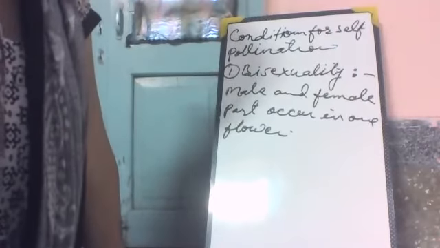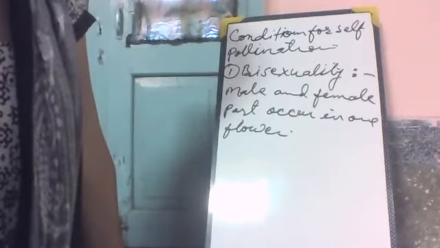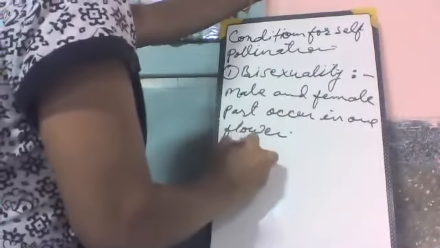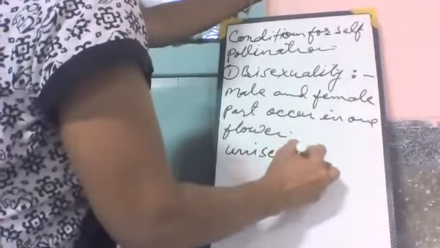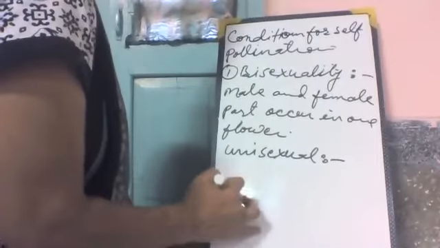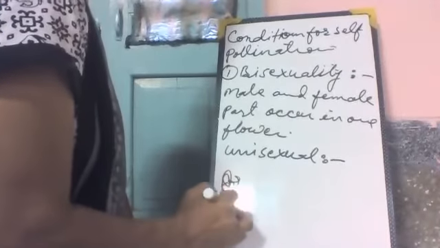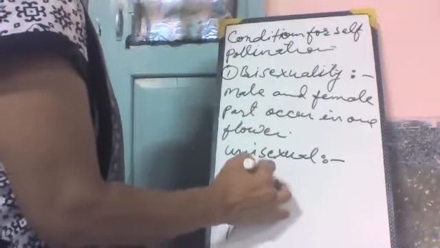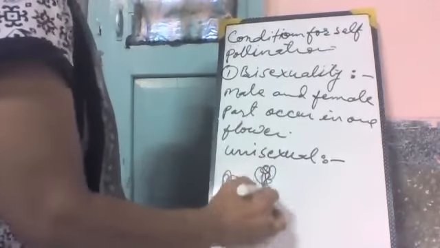Or it can also occur in unisexual flowers where both male and female flowers are borne on the same plant. Sometimes the flowers are unisexual, meaning they have only one part, either male or female, but they are on one plant. Here is a flower having stamen, and another flower having the female part.